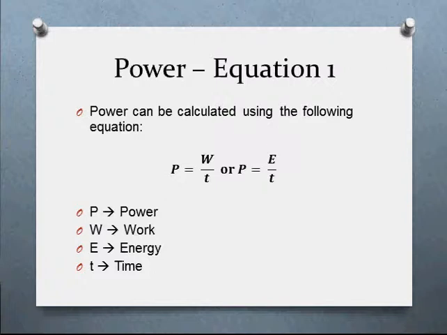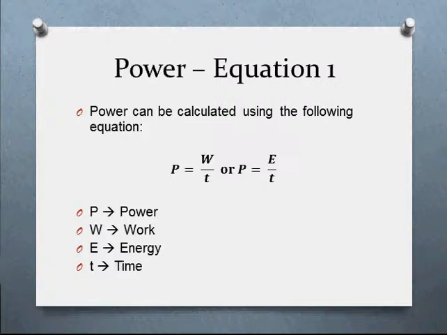So that means if you're doing more work in a period of time, your power is going to increase. If you decrease the amount of work, power is going to decrease. And if you change the time period, that can increase or decrease it based on what you're doing. If you're doing the same amount of work in a shorter period of time, more power. If the time you're doing the work in is longer, the power is going to be less, since it's an inverse relationship. So that's the first version of the equation.